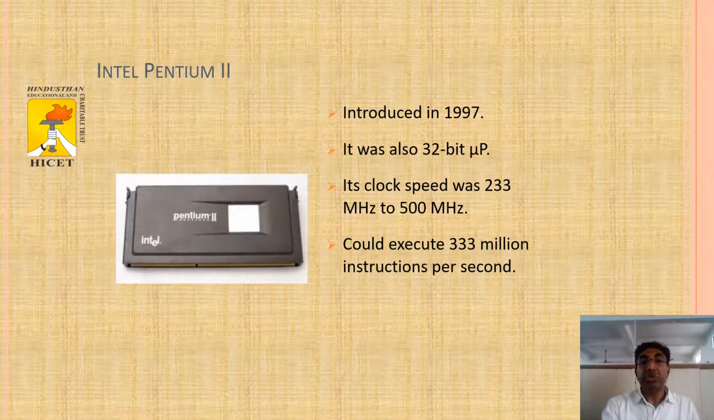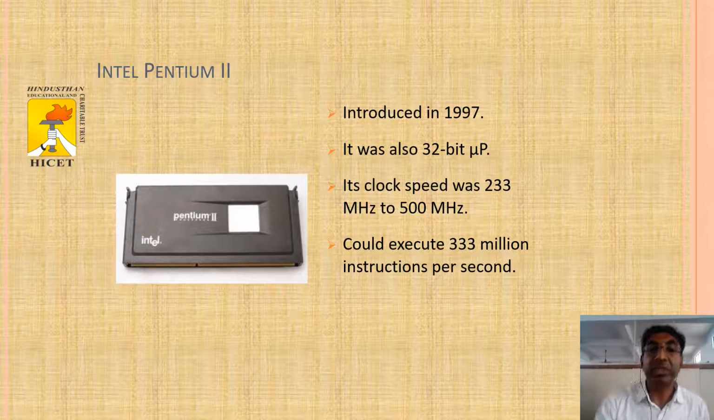Then the Intel Pentium 2 was introduced in 1997. It was also a 32-bit microprocessor. The clock speed was 233 megahertz to 500 megahertz. It could execute 333 million instructions per second.